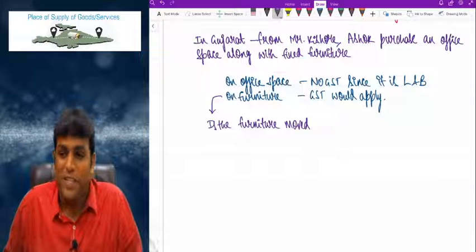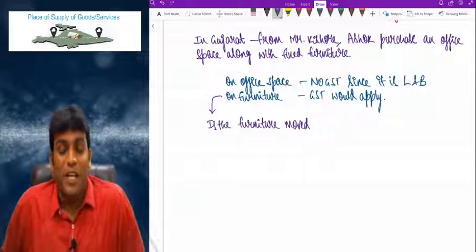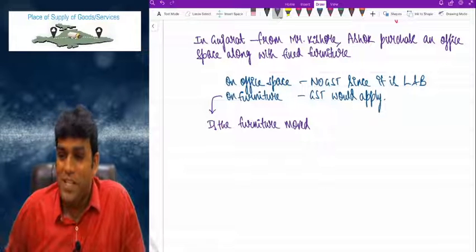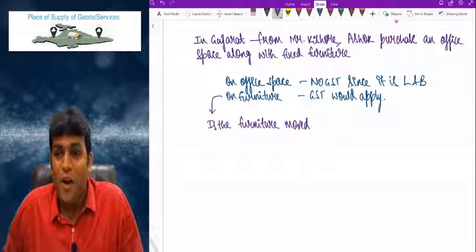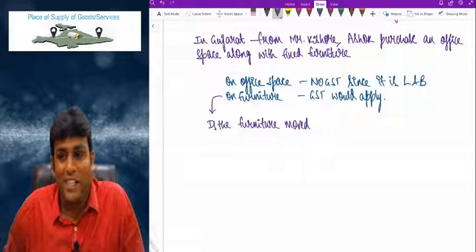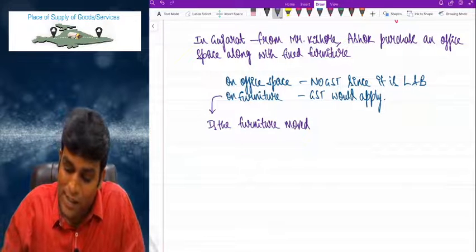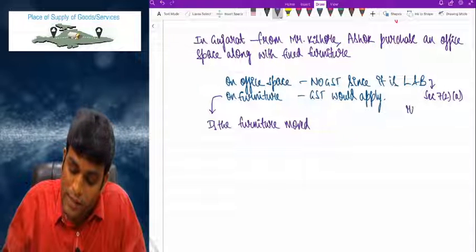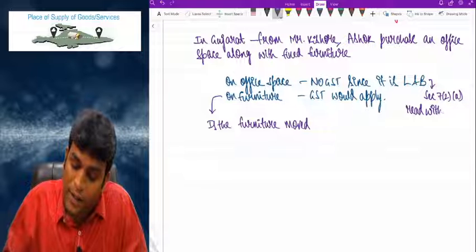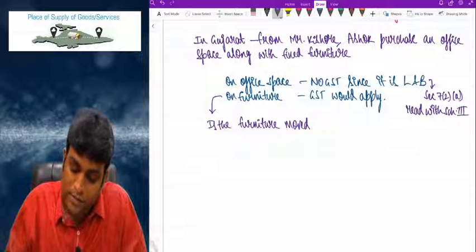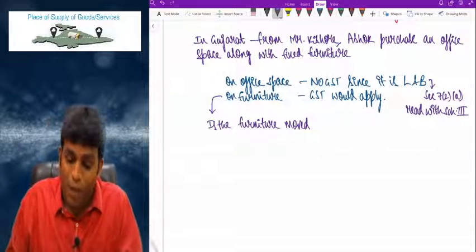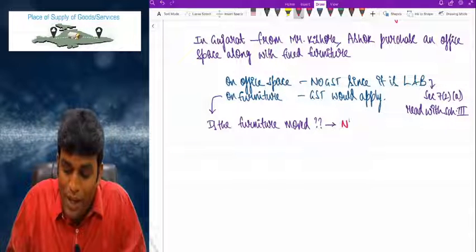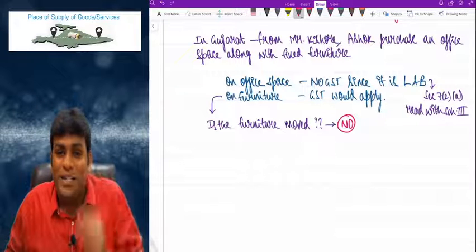For the office space, there is no GST since it is land and building because of section 7(2)(a). Already we know this, 7(2)(a) read with Schedule 3, boss. Now, is the furniture moved? My dear friends, come on, speak out. Is the furniture moved? Answer is no. That means very clearly there is no movement of goods.